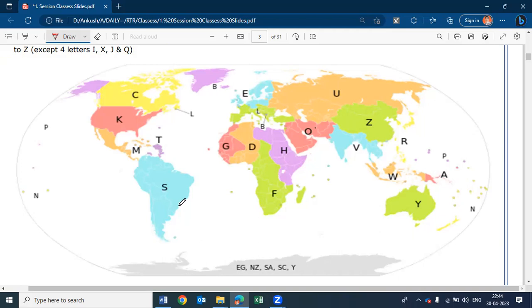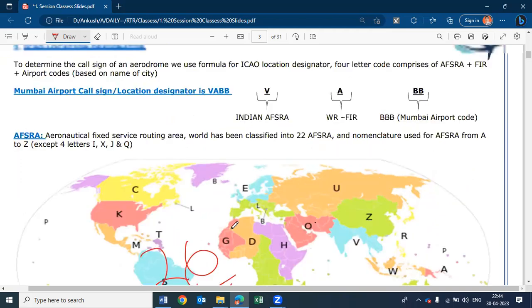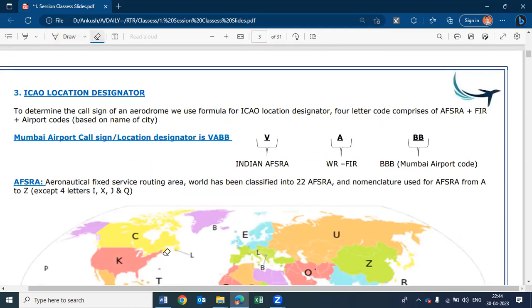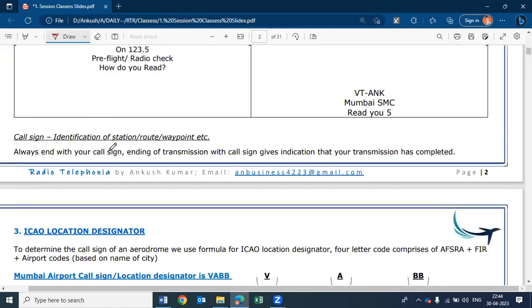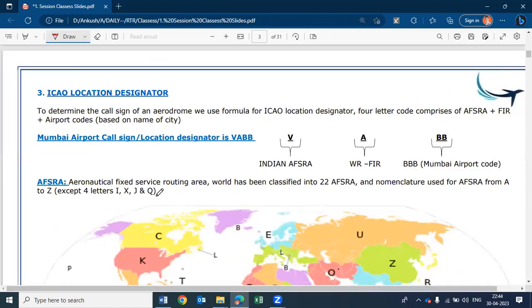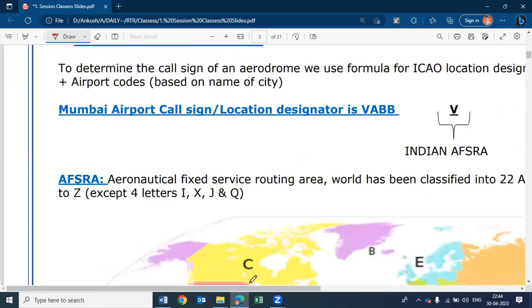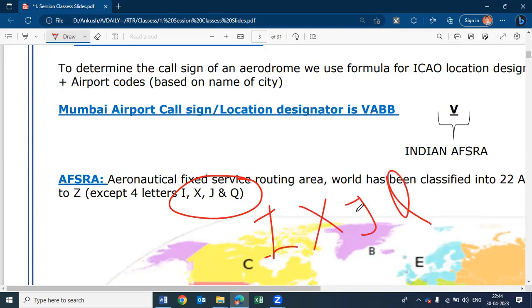They set the AFSRA code out of the 26 letters of the English alphabet, but they exempted the use of 4 letters. What are those 4 letters? Everybody, you can note it down. This is a very popular question of Part 2; you may be asked. I, India, X-ray, Juliet, and Quebec.